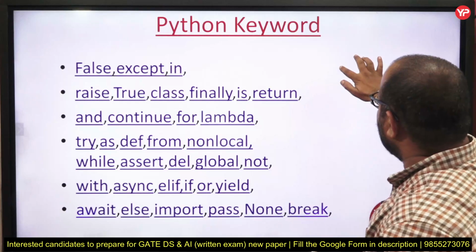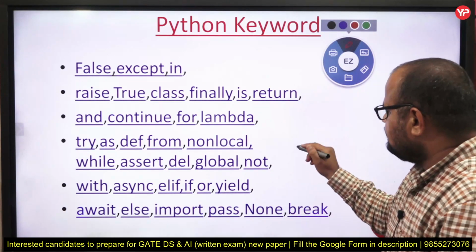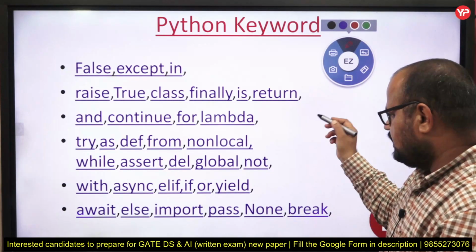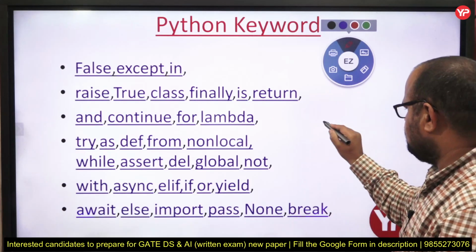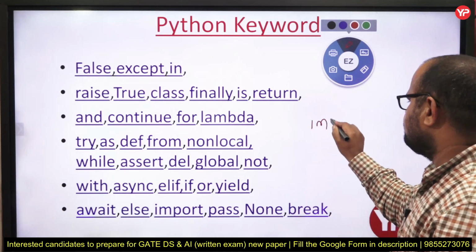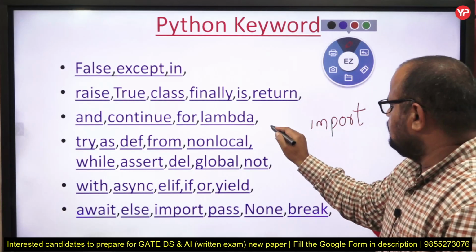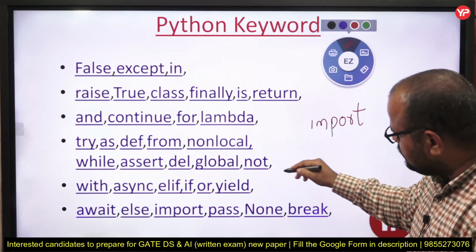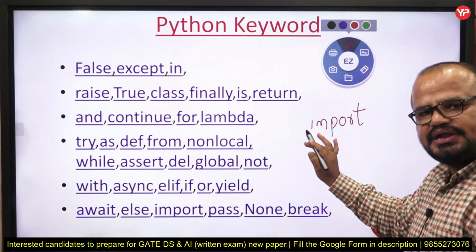Like if you want to take a variable name, I just take the word import, because no need to write the data type, whether it is int, float or char or str or whatever it be.